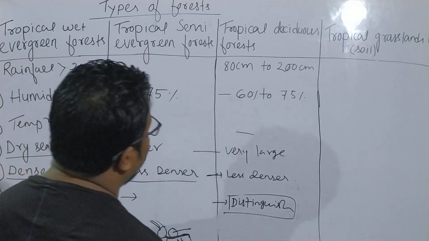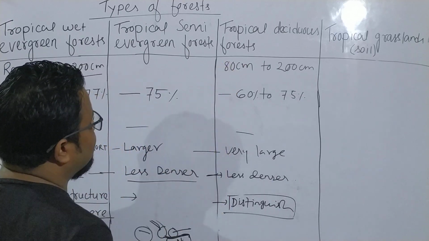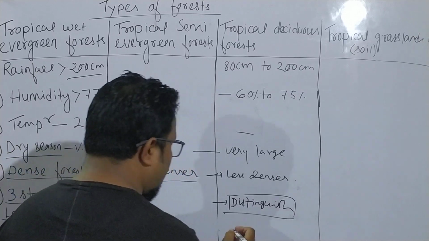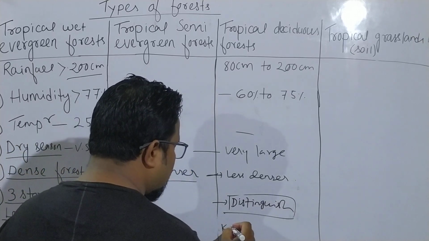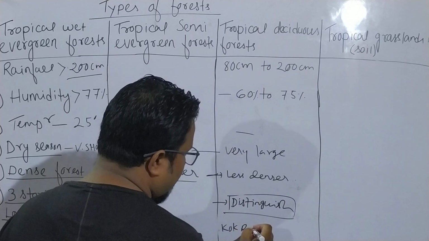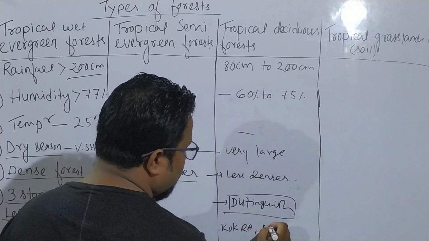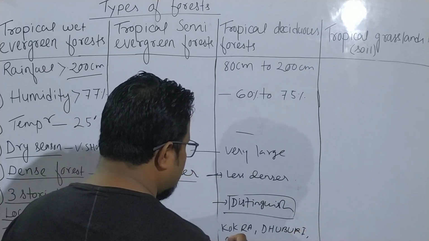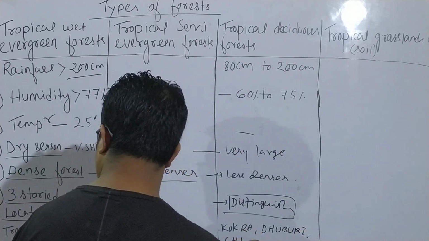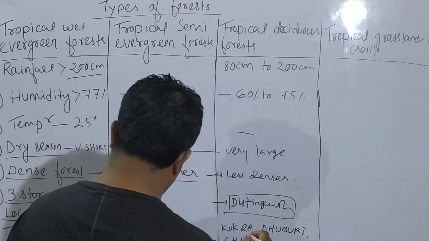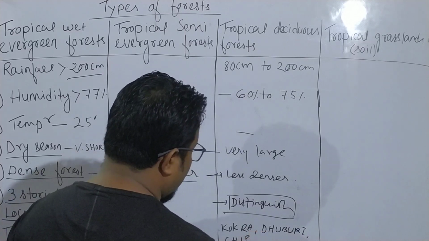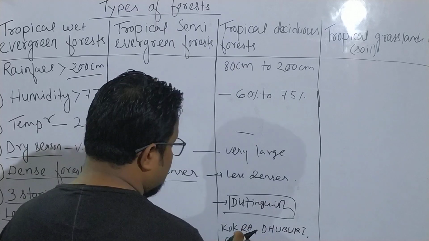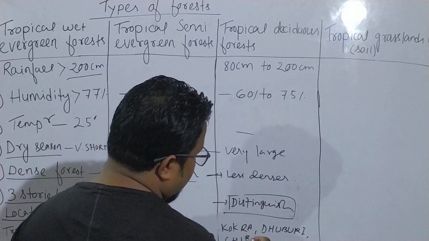And where do we find tropical deciduous forest? We find it in Kokrajhar, Dhubri, the Sirang district, then Barpeta.